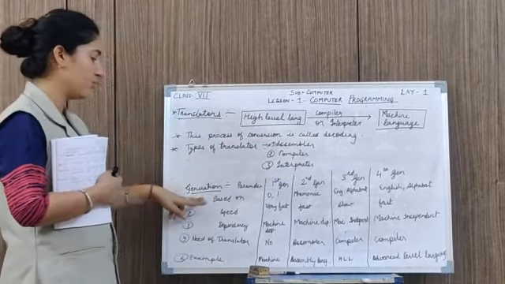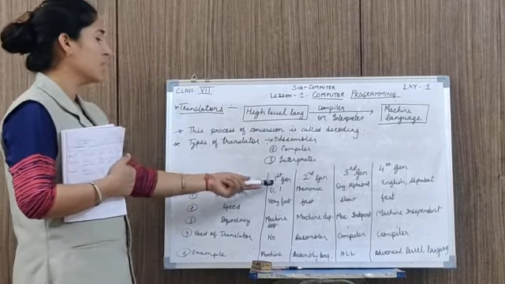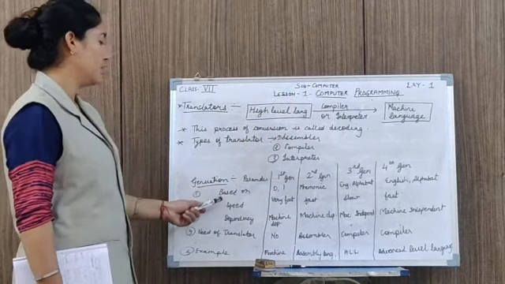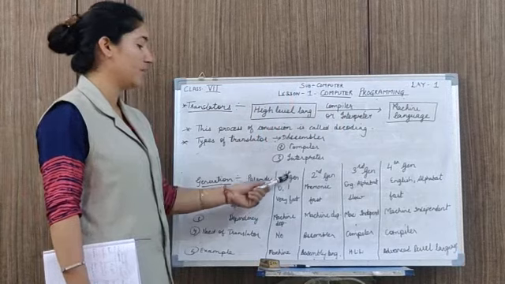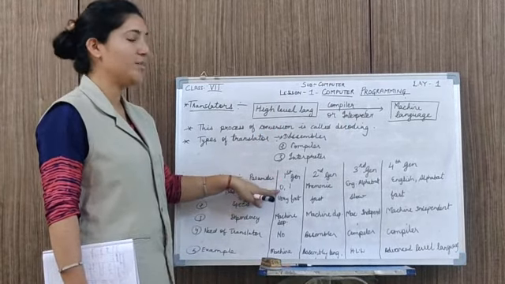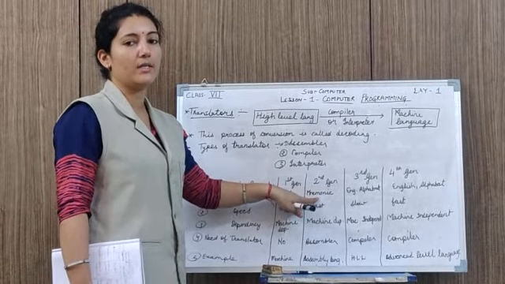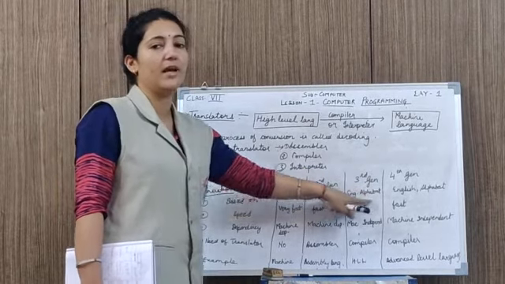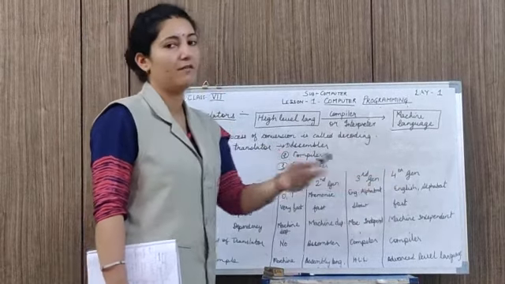Next we will study about the generations. What are the various generations and what are the differences between these generations according to their language. First generation, second generation, third generation and fourth generation. First generation is based on 0 and 1. 0 and 1 means binary number. First generation language is based on 0, 1, that means machine language based. Second generation is based on mnemonics, that means assembly language based. Third generation is based on English and alphabets. English and alphabets are used in programming. Fourth generation is based on English and alphabets.